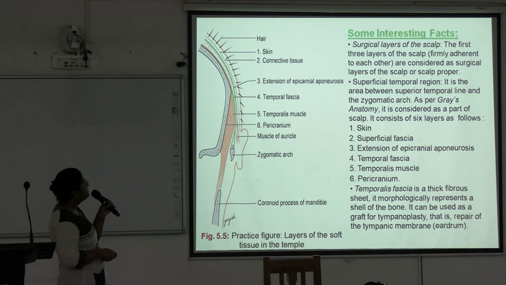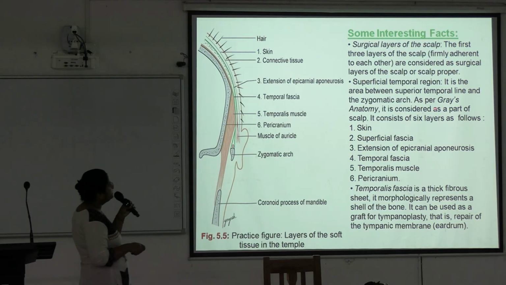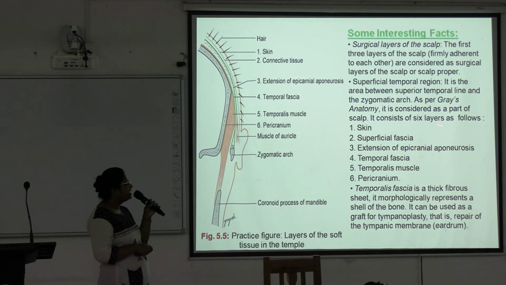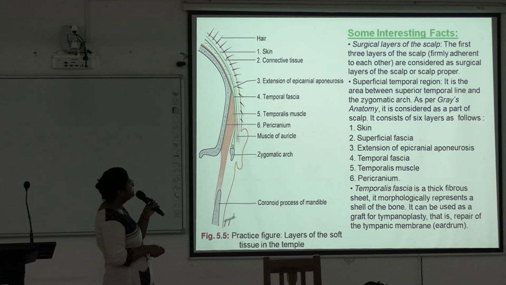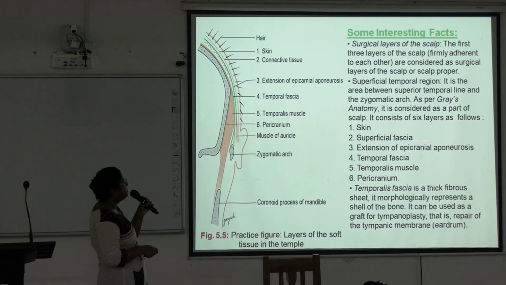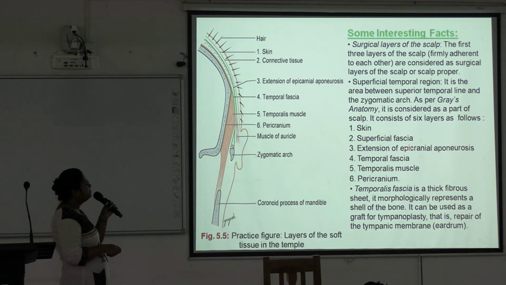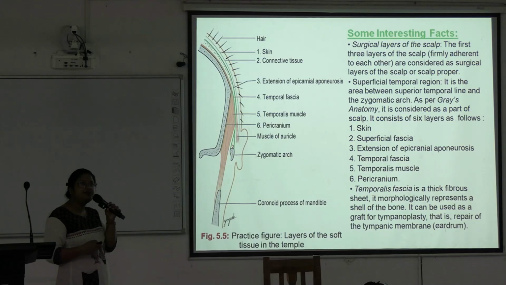Next is the superficial temporal region. Okay, here is the temporal region near the ear. It is the area between the superior temporal line and the zygomatic arch. It is considered as part of the scalp, and it consists of these 6 layers: skin, superficial fascia, extension of epicranial aponeurosis, then temporal fascia, temporalis muscle, and pericranium. Layers 4 and 5 are different in this temporal region.